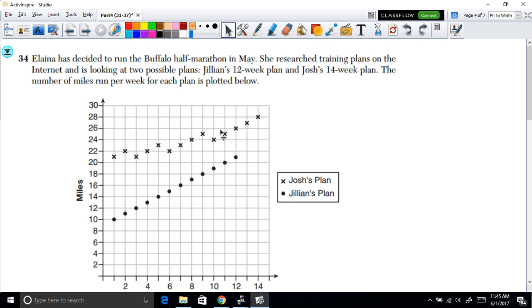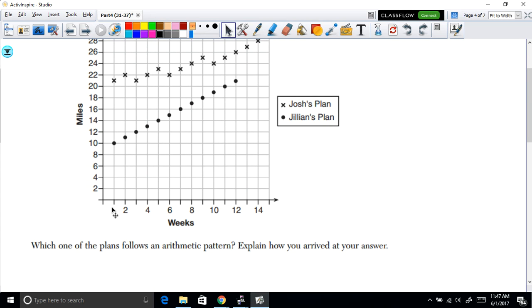All right, so now here, example 4. It's a long problem. There's a lot going on at the same time, but there are some key words which we have to get from this problem. So here in example 4, we have two plans: Josh's plans and Jillian's plans, each illustrated here. The question is, which one of the plans follows an arithmetic pattern?